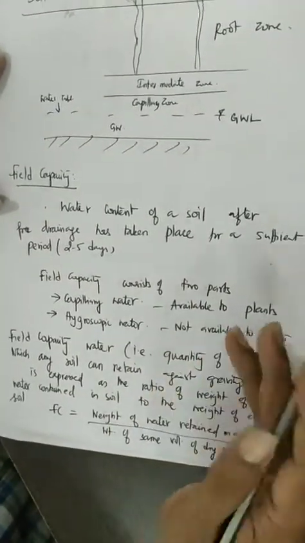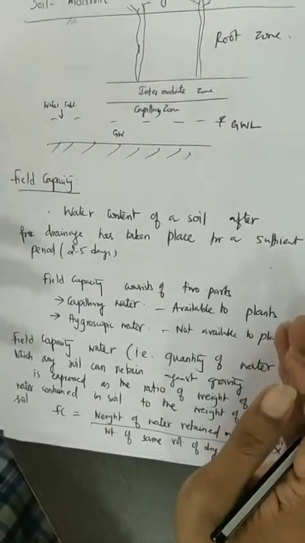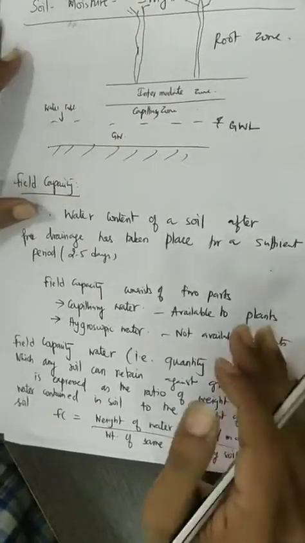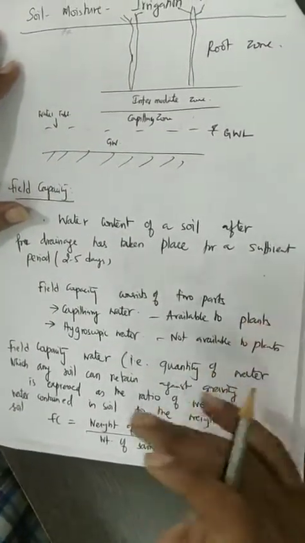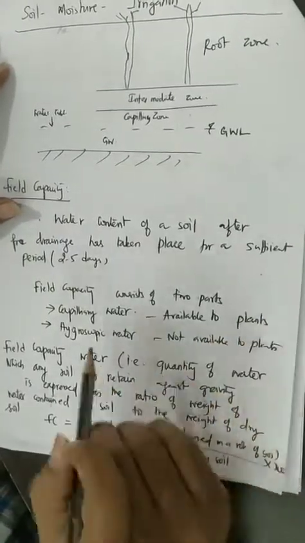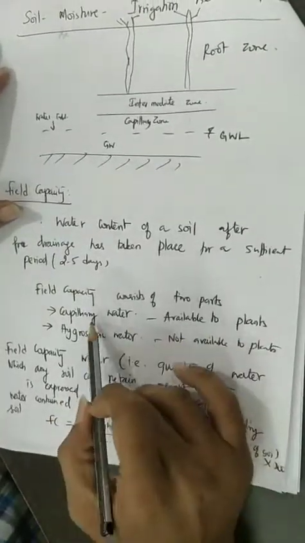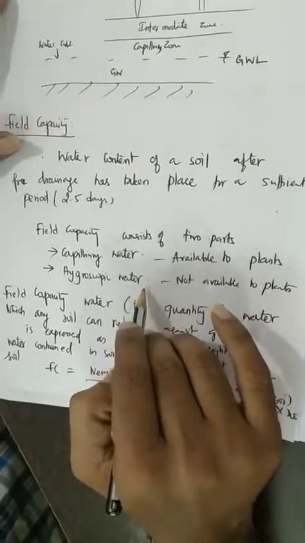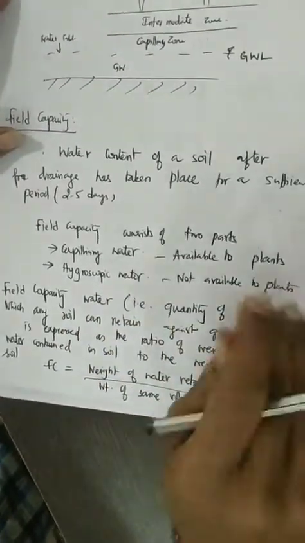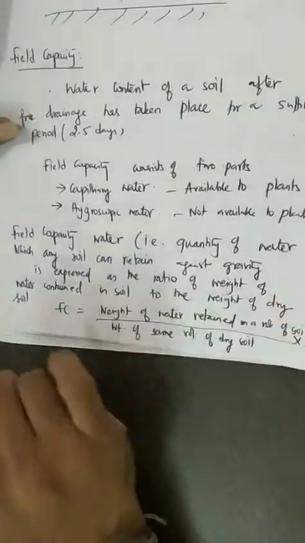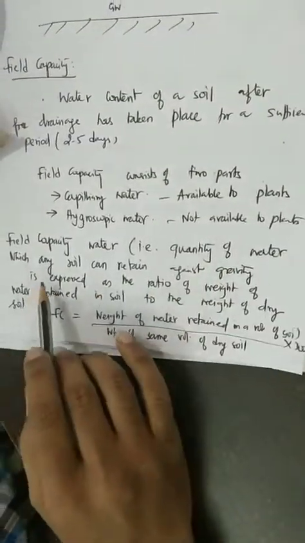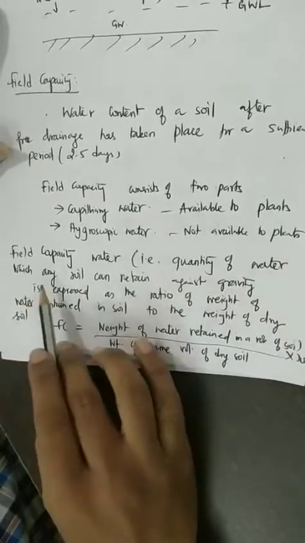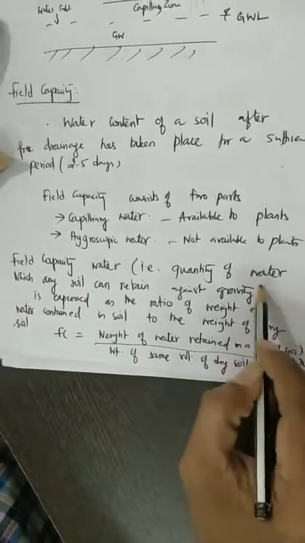So it is that water content which gets retained in the soil pores against gravity. The field capacity consists of two parts. One is capillary water that is available to the plants. The other one is hygroscopic water that is not available to the plants. So field capacity is defined as the quantity of water which any soil can retain against gravity.